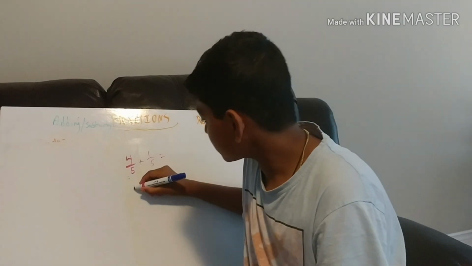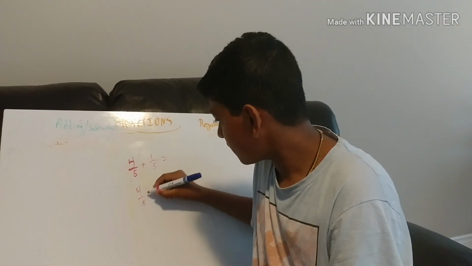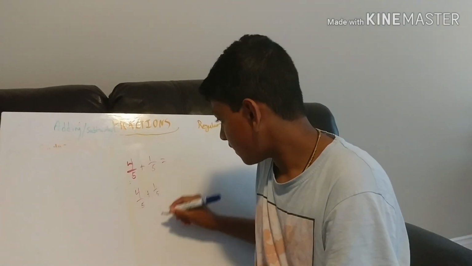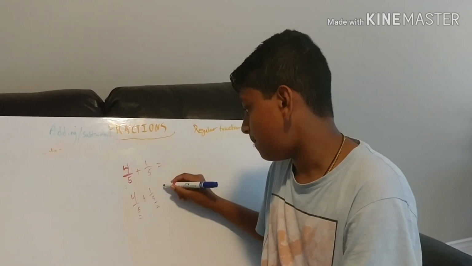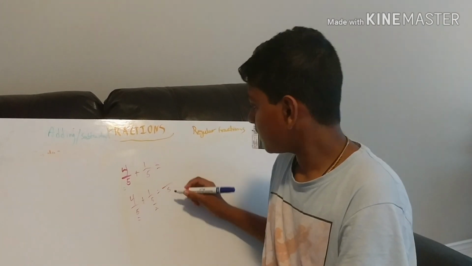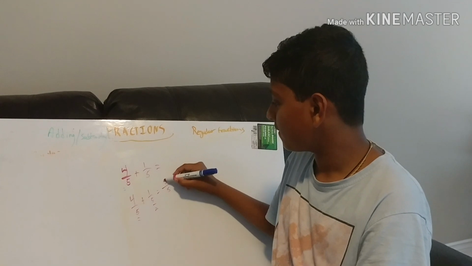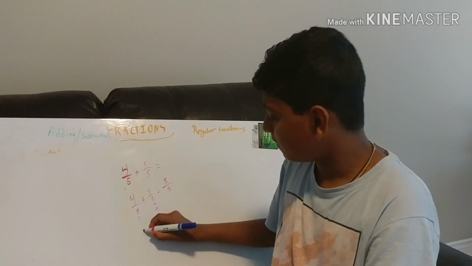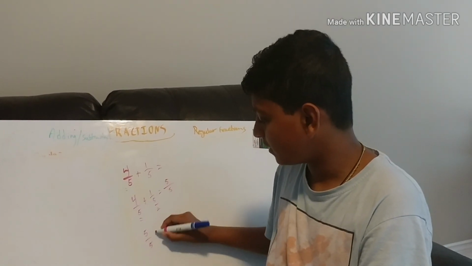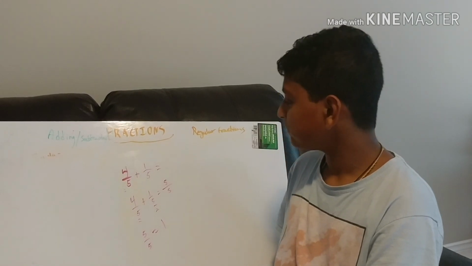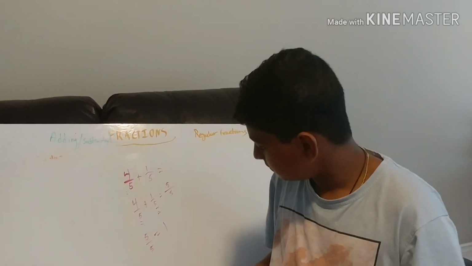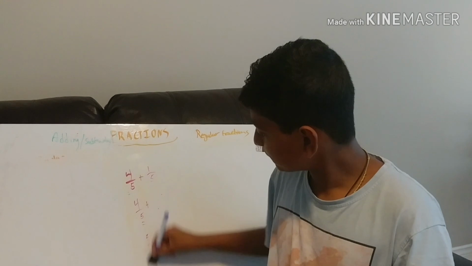Now, let's write this down. 4/5 plus 1/5. The denominators are the same, so I keep them. And then 4 plus 1 is 5. Again, we got one whole. 5 out of 5 is equal to one whole. So that's how we add simple fractions with the same denominator.